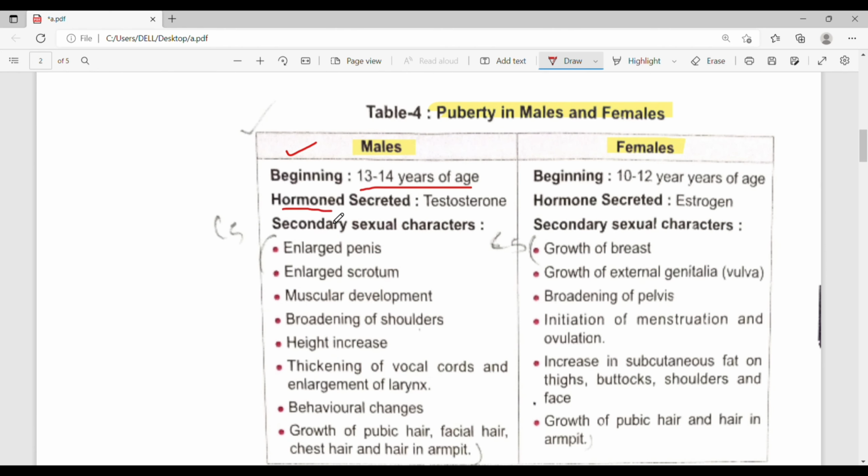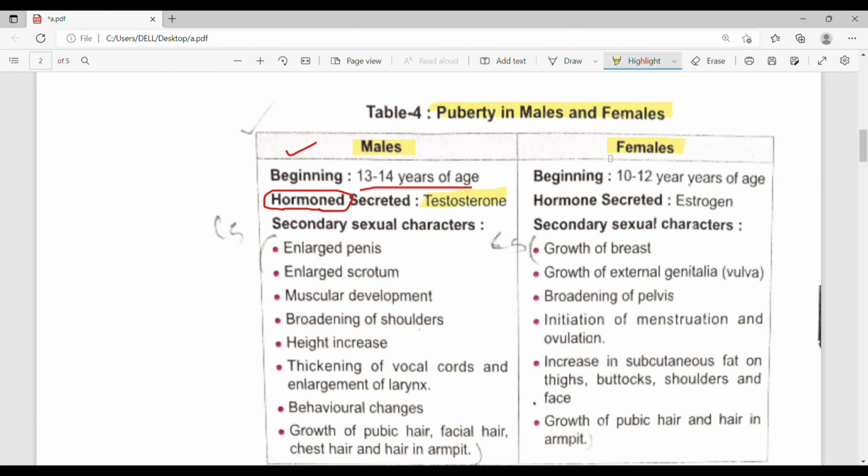Hormones secreted during this stage. Firstly, the meaning of hormone: it is a chemical substance, or you can say chemical messengers. For males it is testosterone.